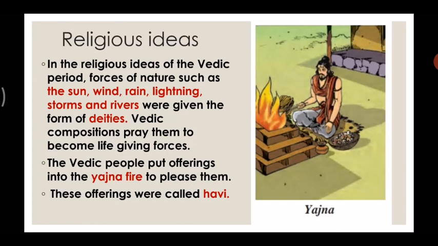Now, initially, the Yajna rites were simple. That means before, the Yajna rites were simple. But later on, the rules of Yajna became harder and harder. They kept on changing the rules, so it became difficult. The importance of priests went on increasing because of all these things. Now, who is a priest? A priest is a person of a religion who gives you sermons or tells you about religion.